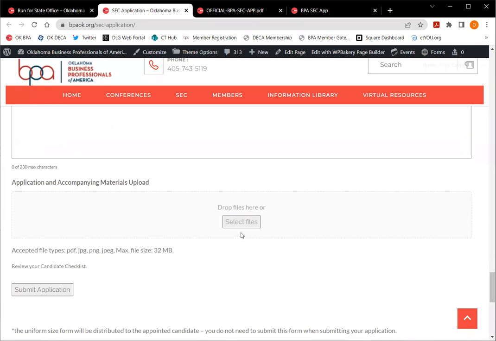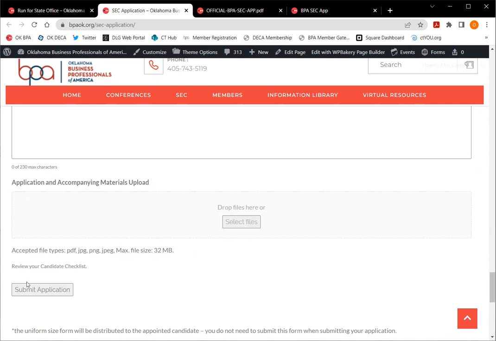And then you're going to see where you can upload your files. So this is where you can upload your photo. You can upload all of those signed forms that you did. I recommend them being in the order of the checklist. All in one document would be fantastic. However, if you do need to upload them separately, that is fine and we'll make that work. But one document is always easier for our office. And those can just be in a PDF format with everything signed.